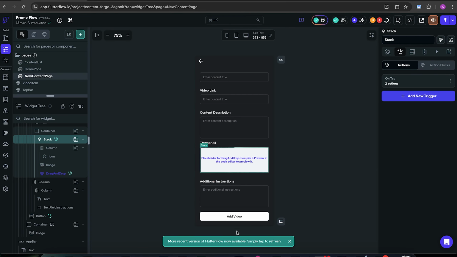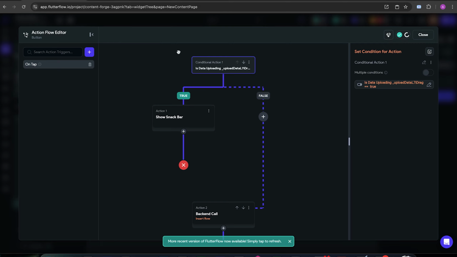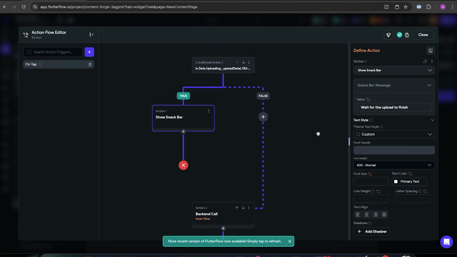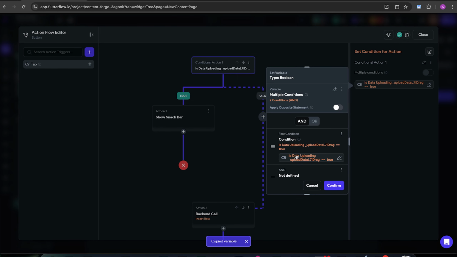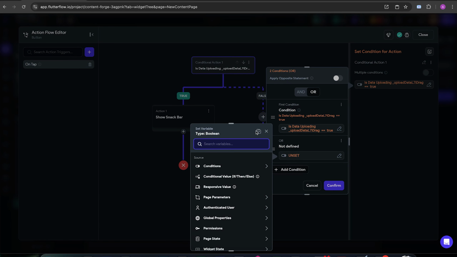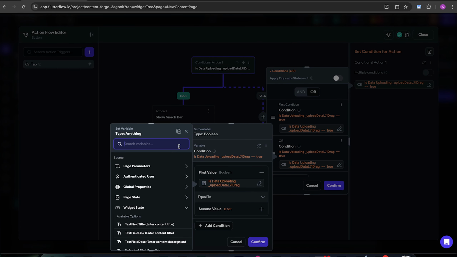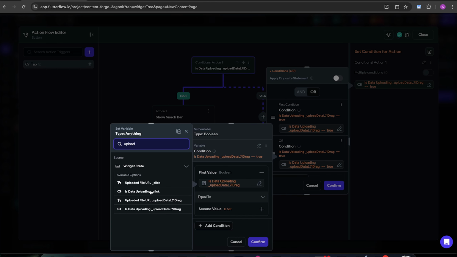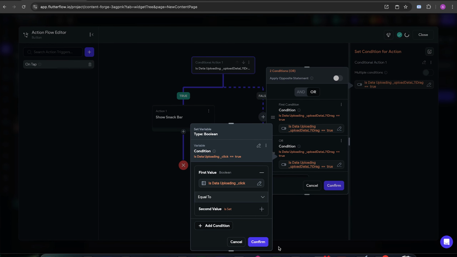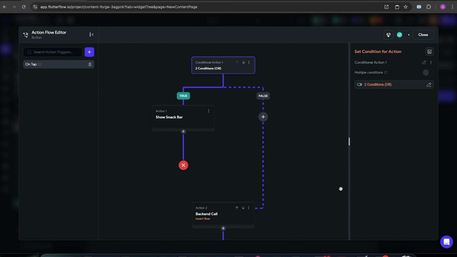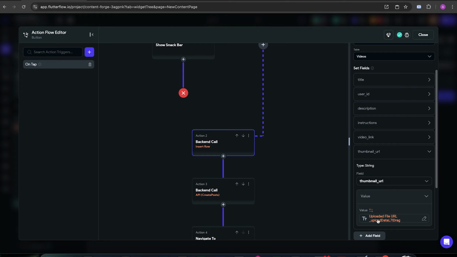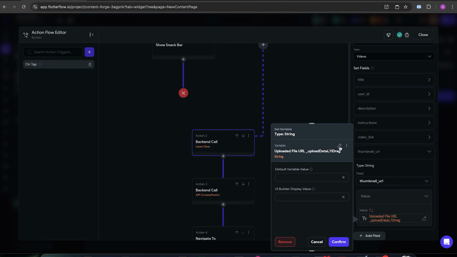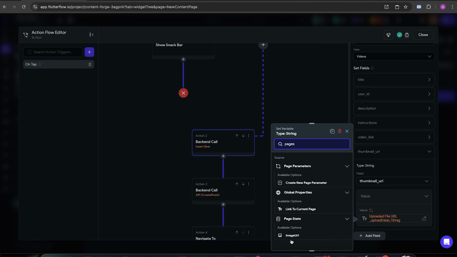Okay. Now over here, we have this condition: if data is uploading, we don't insert the row, tell the user to wait. I need to add an or condition. So copy this and make it or, paste, upload URL click is data uploading. Okay, confirm, insert row. Over here for thumbnail URL, instead of using the uploaded file URL directly, we're gonna use the page state. So page state, image URL.